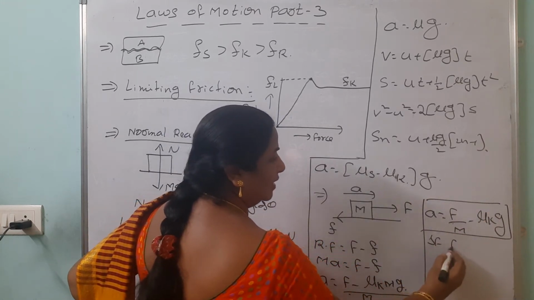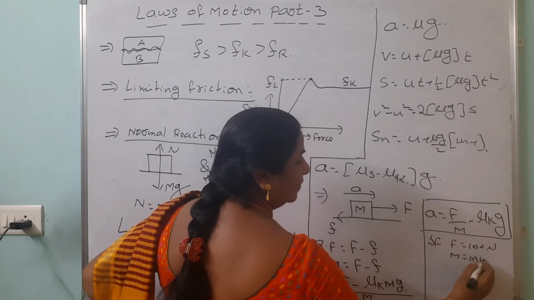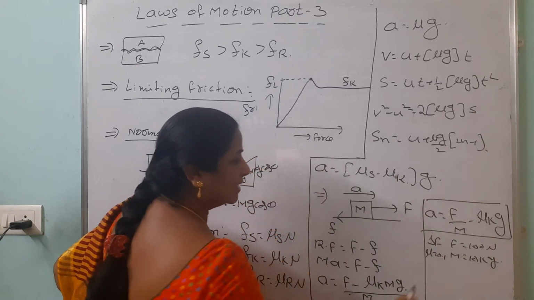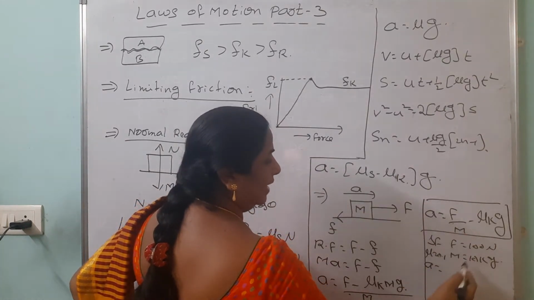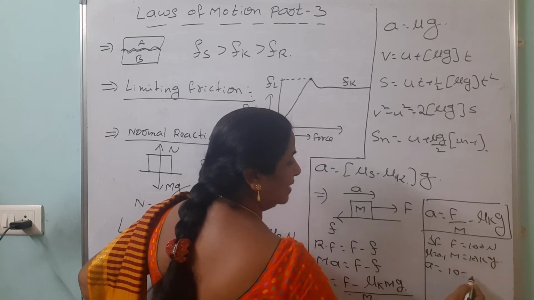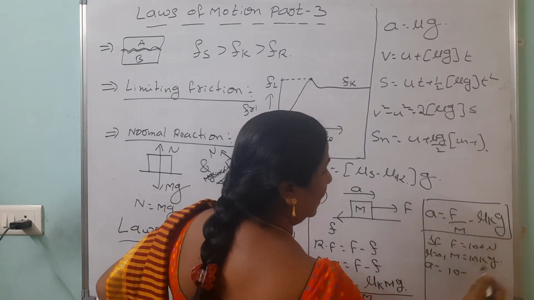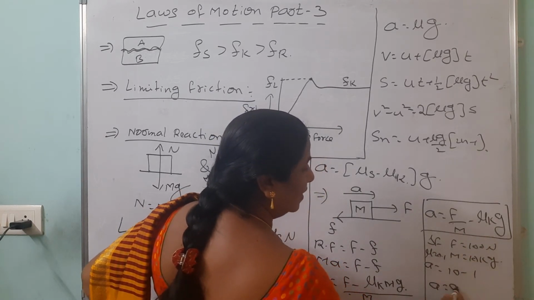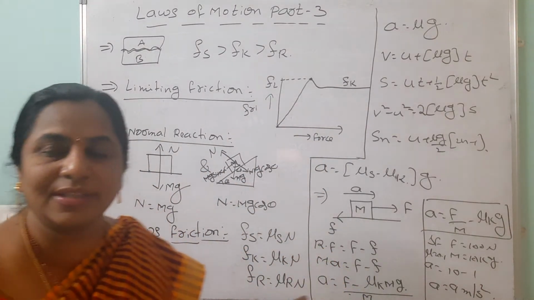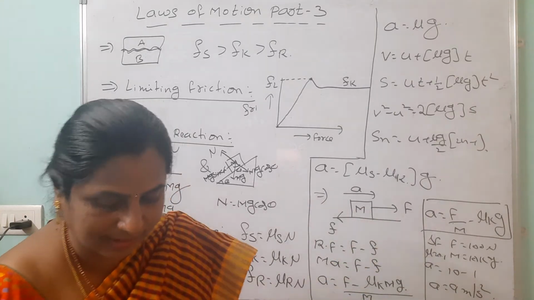Suppose F equals to 100 newtons, m equals to 10 kg, mu equals to 0.1. How to find out the acceleration? a equals to 100 by 10 is 10 only. Mu k is 0.1 into 10 is 1. a equals to 9 meter per second square. Like that we can find out the acceleration when we should consider the friction in all these cases.